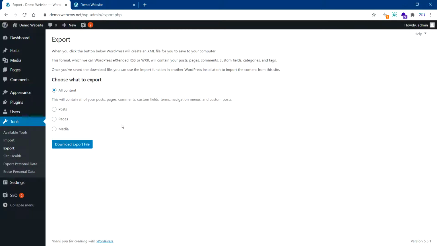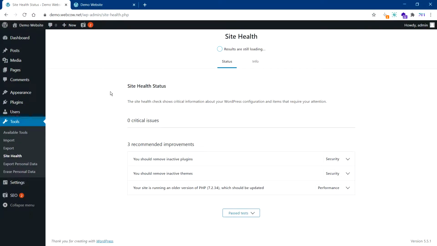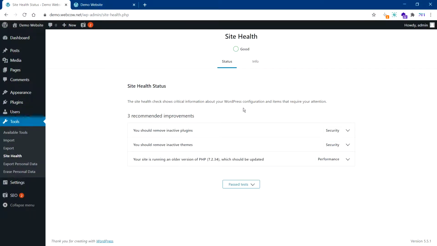In terms of the design and the website structure and how it looks, you will need to back it up using your control panel or your hosting or some additional advanced plugins. The other option that you need to worry about here is the site health. This one is going to tell you what your website is missing or what needs to be sorted, because there may be some critical and security issues here that you will need to take care of before you can be sure that you can launch your website without any issues.